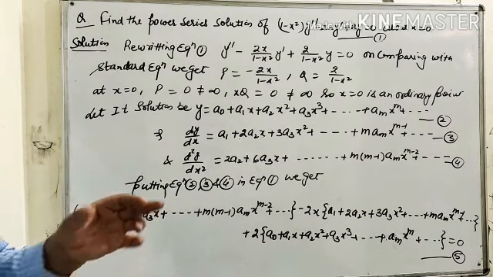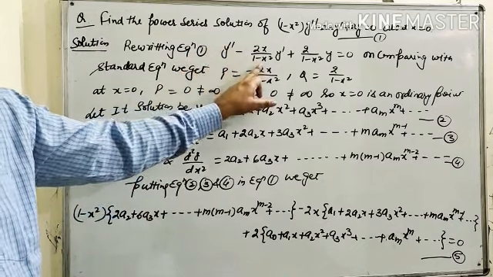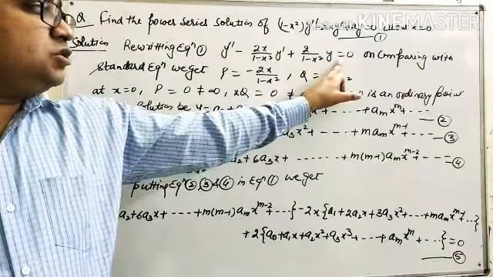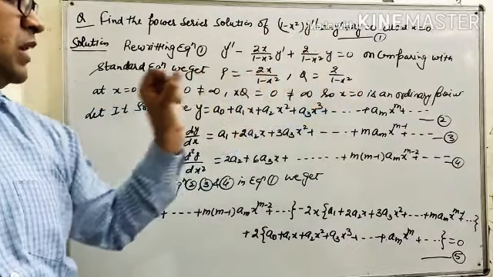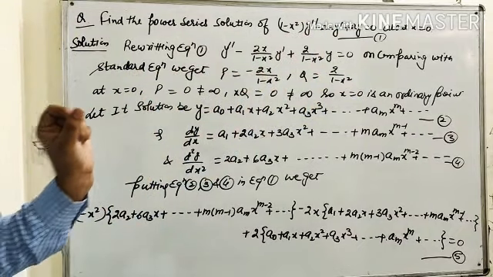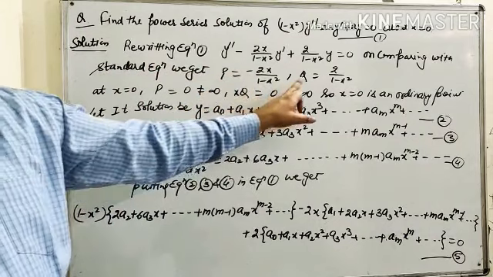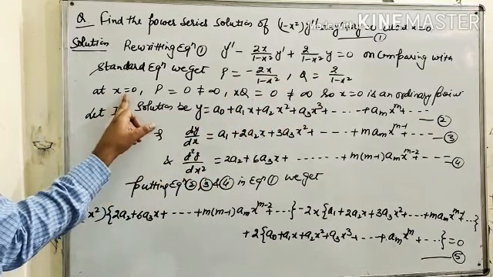For this, we rewrite the equation as y'' minus 2x/(1 minus x²) y' plus 2/(1 minus x²) y equals 0, which is in the form d²y/dx² plus p dy/dx plus qy equals 0. On comparing, we get p equals minus 2x/(1 minus x²) and q equals 2/(1 minus x²). Now at x equals 0.